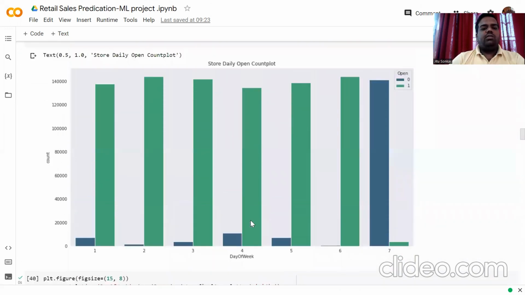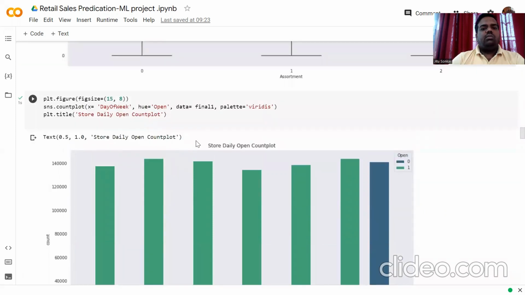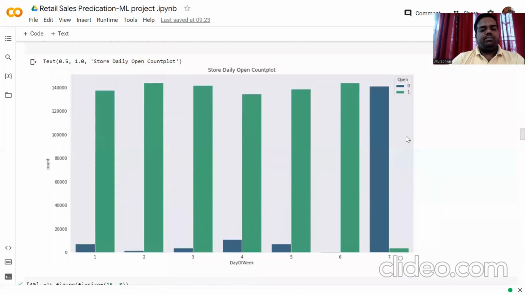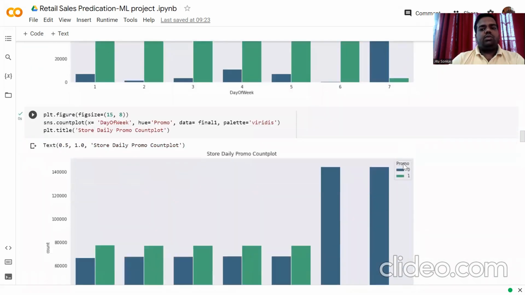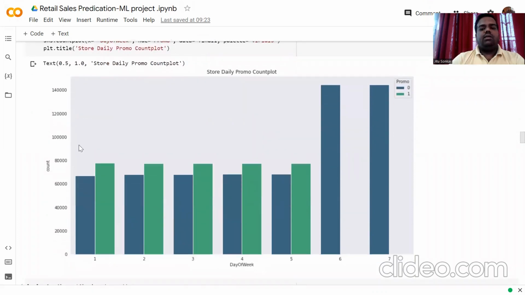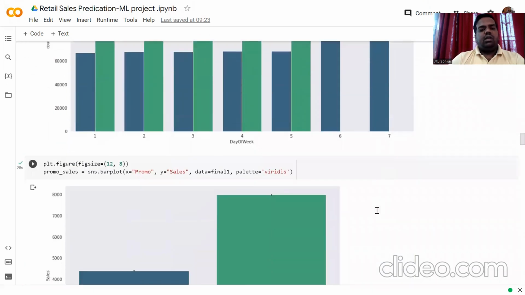So we move further with another plot of store daily open, that is the day of week, the bar plot between day of week and how the open behaves. And similarly, in the promotion, how the sales is increasing day by day or not.